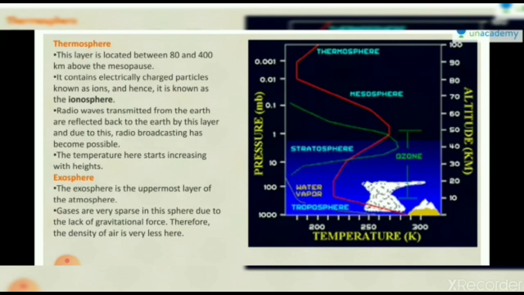Now the last one is exosphere. This is the uppermost layer of the atmosphere. The density of the air is also least here. हवा की मात्रा काफ़ी कम रहती है यहाँ पर. And after the exosphere is the space. और इसके बाद में हमारा space start हो जाता है.